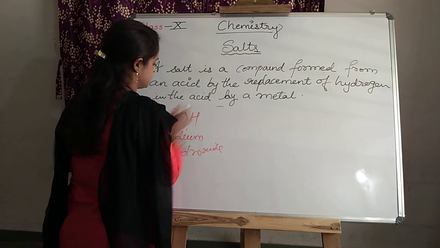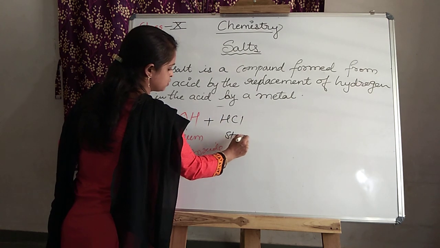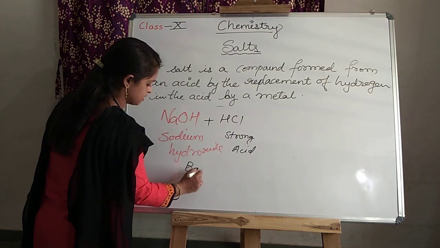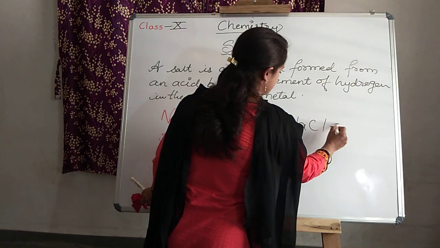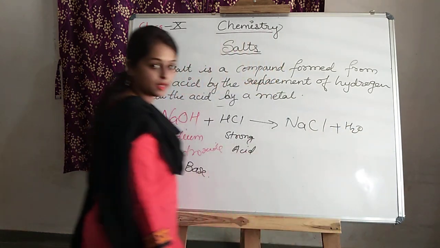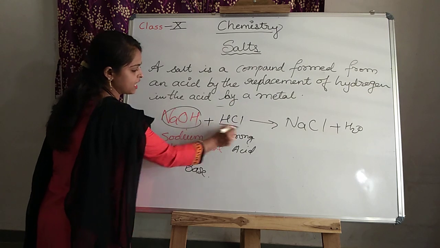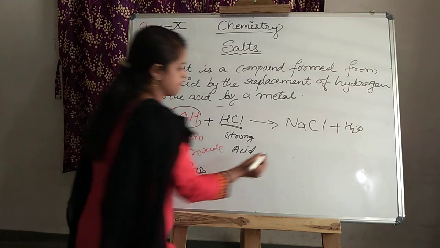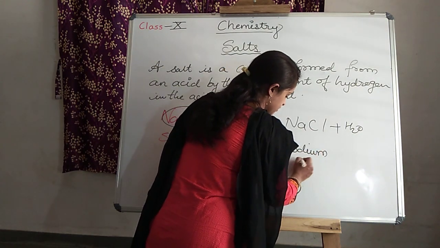Then take HCl. This is a strong acid. This is a base. What does it form? NaCl plus H2O. Okay. Two parents are there. One is base and another one is acid. How do we write the name? The name we write for the salt is sodium chloride.